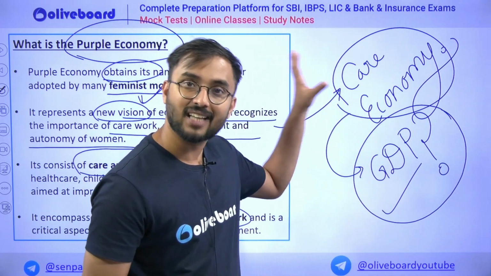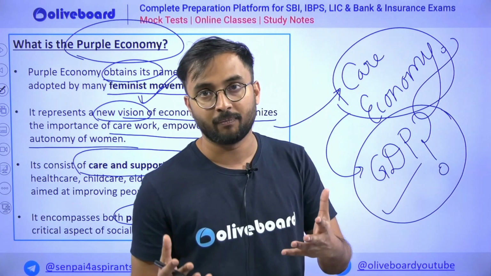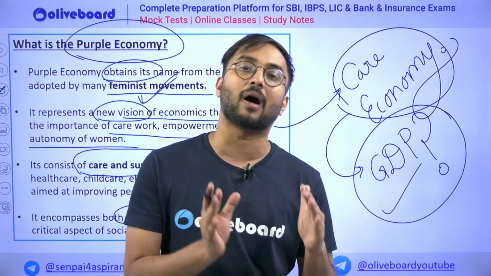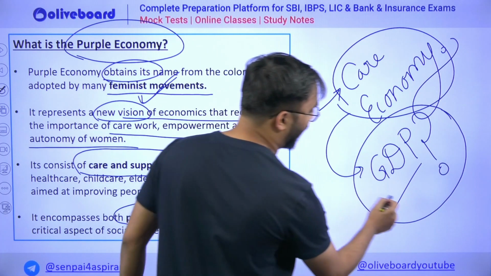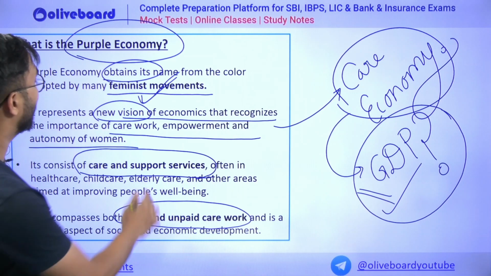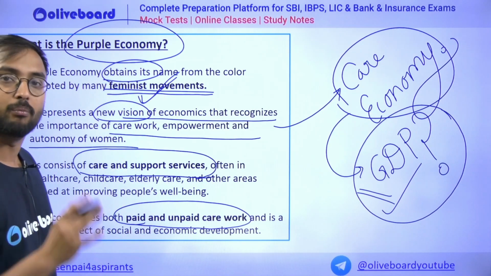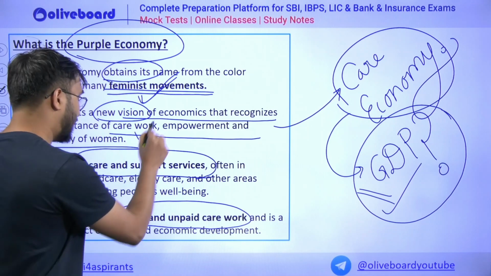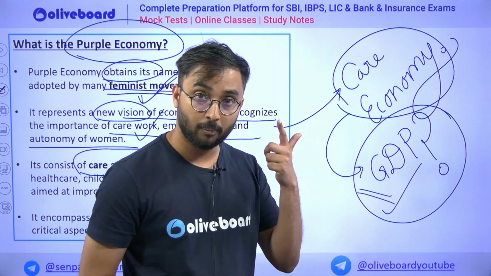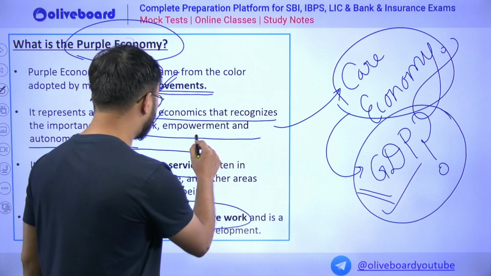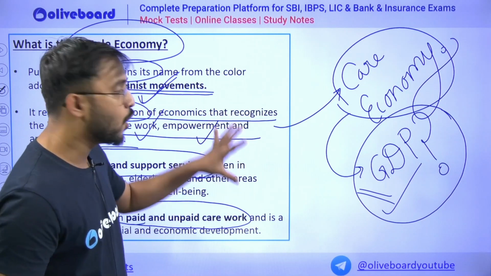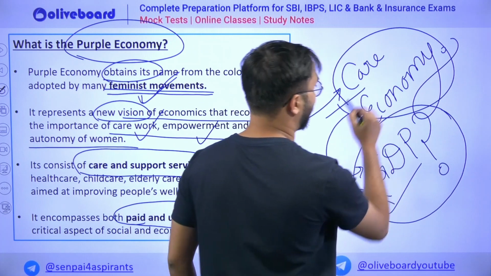So all these activities are done by women. These are not monetized, these are not considered an essential part of the economy, and therefore neither are they part of GDP. That is why now a branch of economics is considering these feminist movements and saying that care work, in the sense of taking care of children, motherly care, whatever household chores are there, other than that empowerment and autonomy of women, even household management, all these things could be termed as care economy.